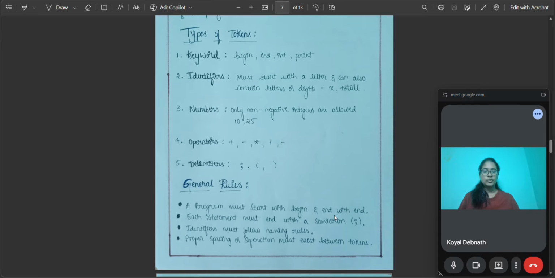So begin means it's the start of the program, end indicates the end of the program, int means it's a variable declaration, print means it displays output. So what are the rules for keyword tokens? A keyword cannot be used as a variable name. They define the structure of the program.